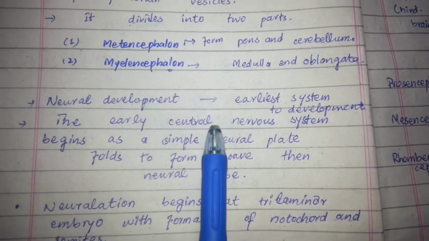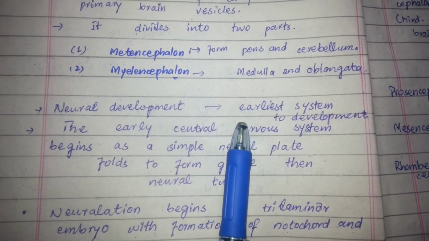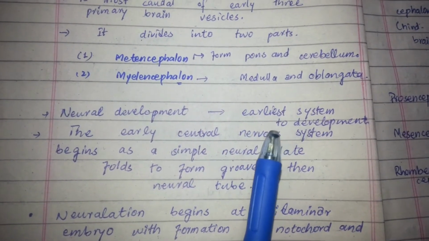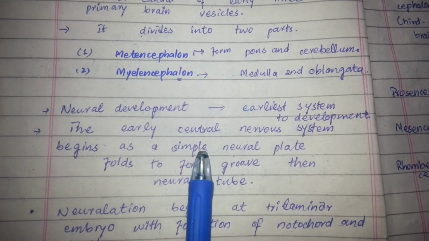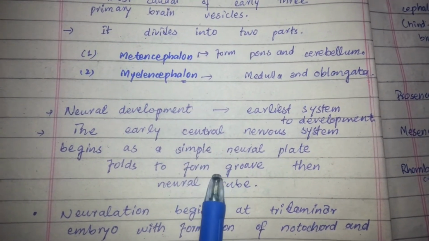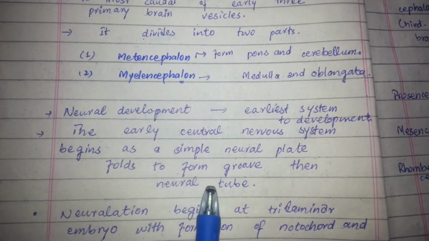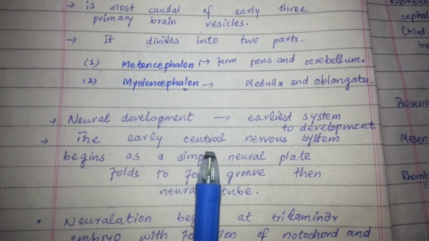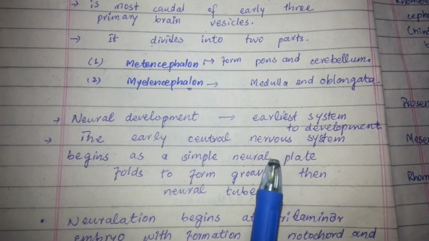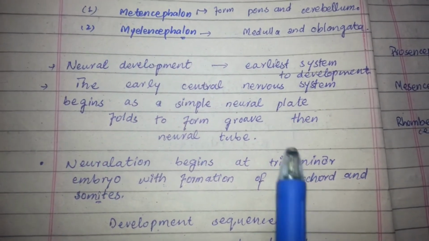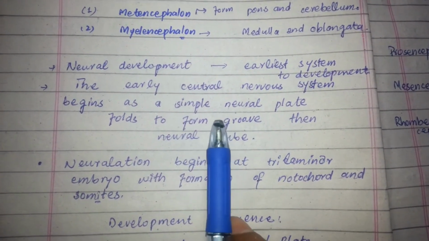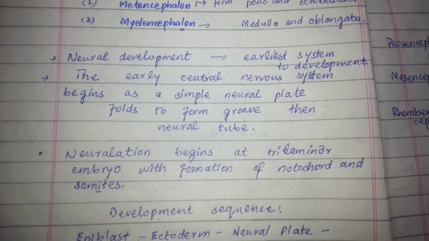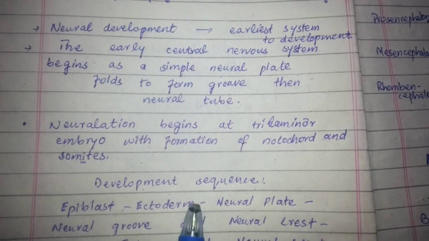The nervous system is the earliest system to develop in the embryo. The early central nervous system begins as a simple neural plate that folds to form a groove, then the neural tube. So it starts from the neural plate folds, then the neural tube, then the other parts of the brain or the central nervous system are formed.